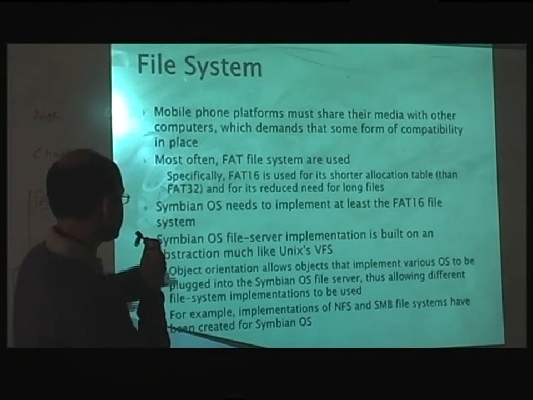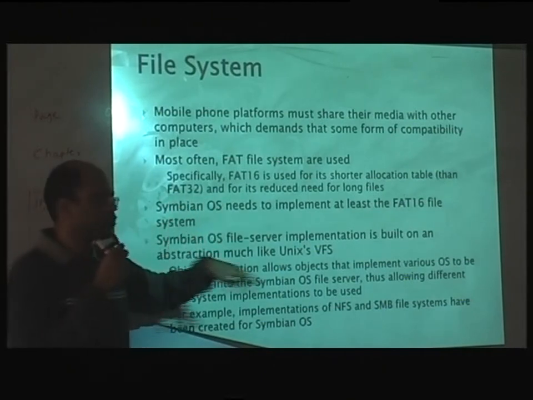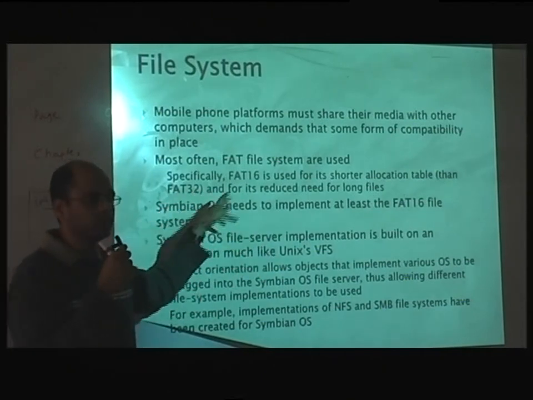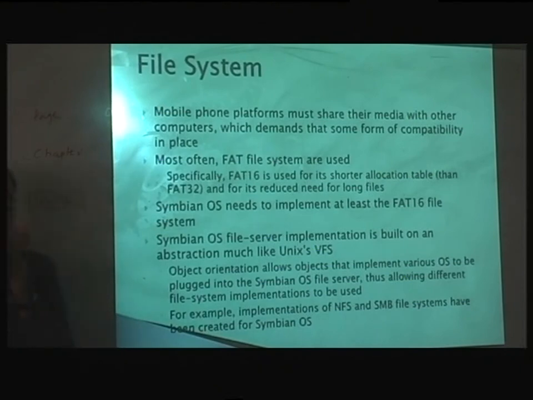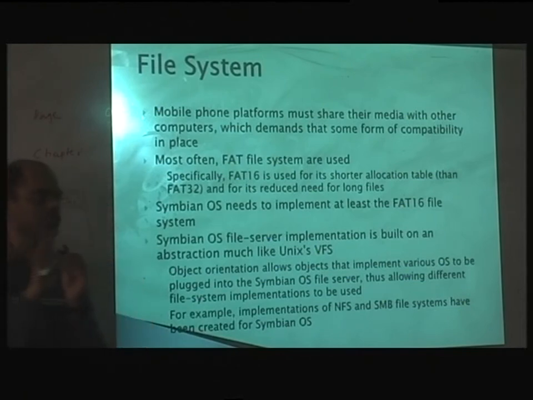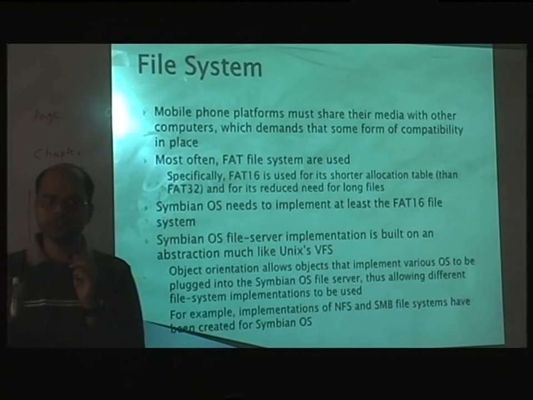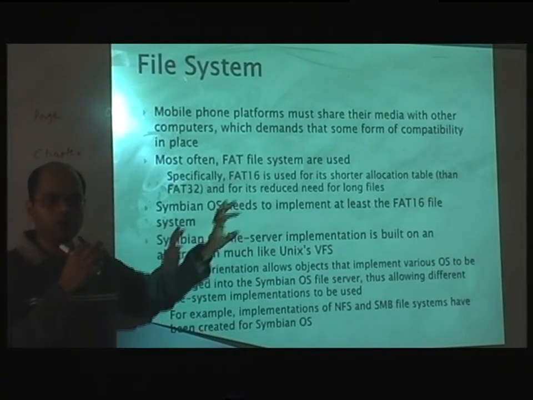But even though it natively supports FAT16, you can add support for more complex file systems like FAT32 and NTFS by implementing the right server. Remember, this is all client-server based communication. There is a kernel which you don't change. The kernel has its own structure of files and data, and it will use it. But let's say you want NTFS on your phone.